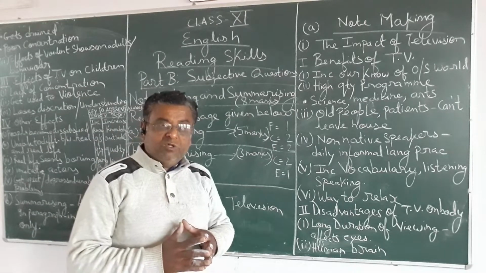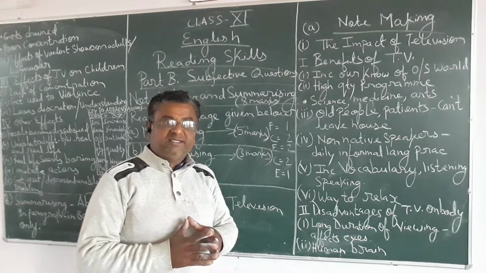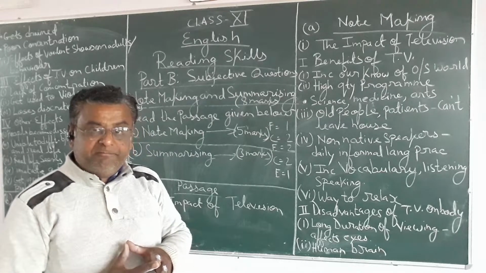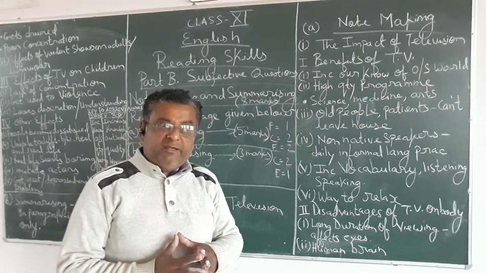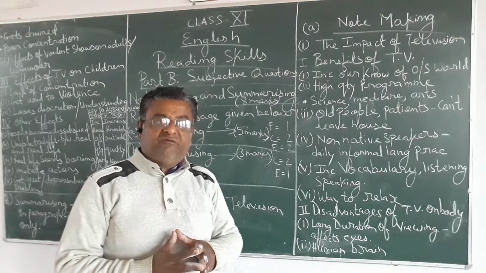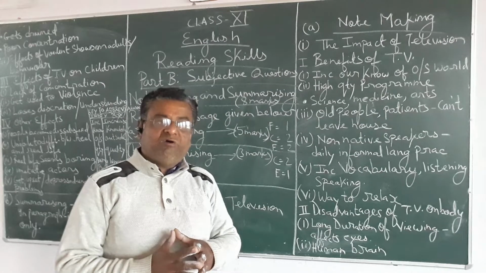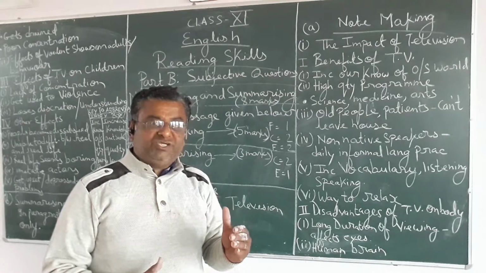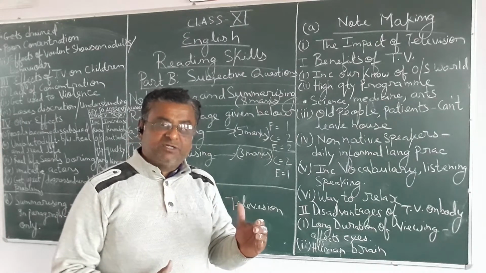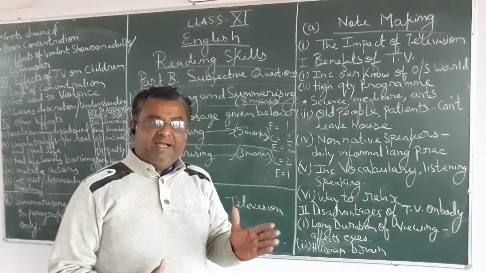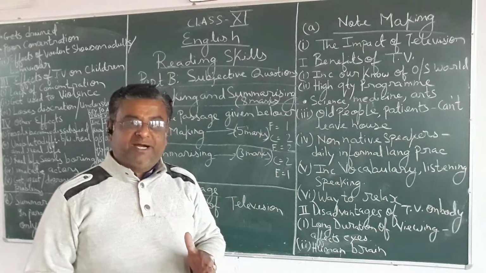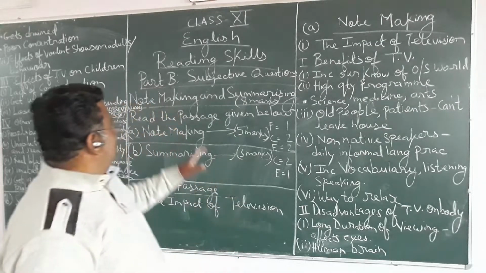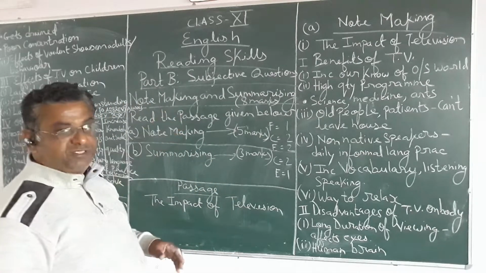As you already know, this year the question paper is divided into two parts. Part A will be MCQ type. In MCQ type, you will be getting 40 marks of MCQ questions. Your MCQ type questions will be based on reading skills, 20 marks, and literature part, 20 marks, and then Part B comes, that is your subjective questions.